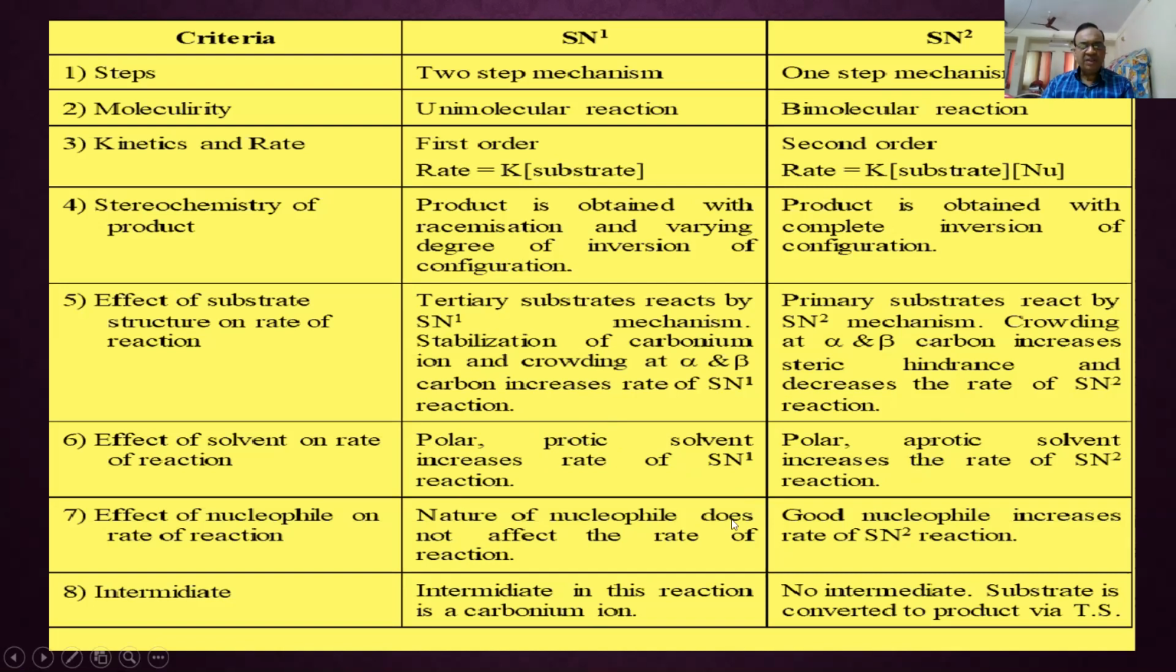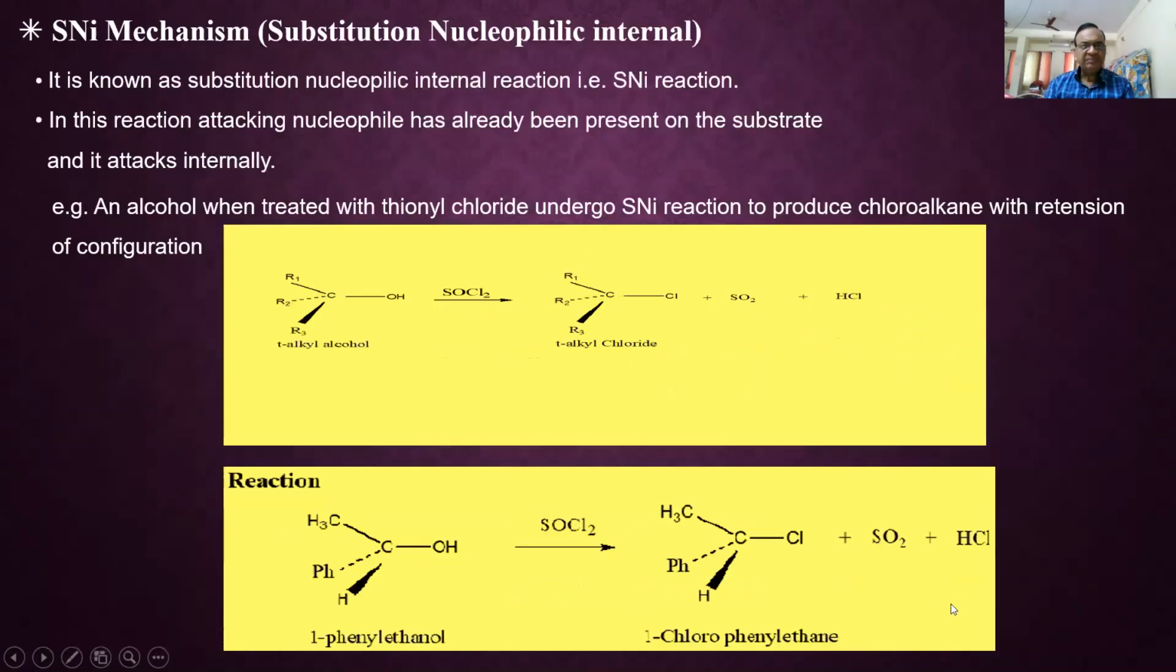Nature of nucleophile. So how should the nucleophile be here? Even if it is weak, all right, but here it must be strong, because by incoming of this nucleophile, Br will have to go. That's why it must be strong. Here weak nucleophile is preferred for SN1. Again, in SN1 the intermediate is carbonium ion. Here no intermediate is obtained.